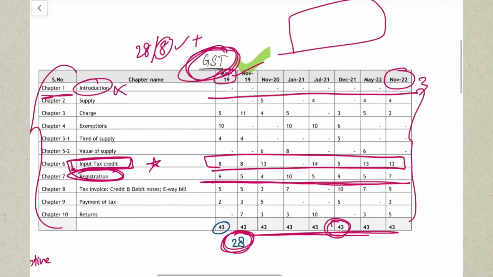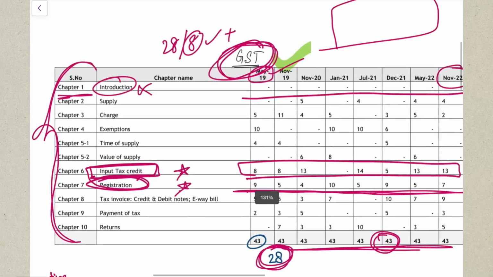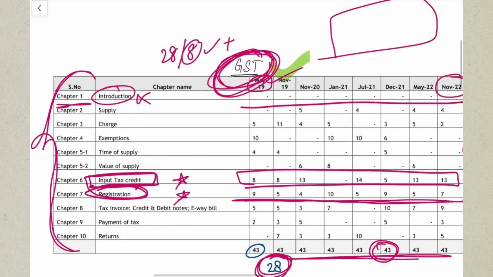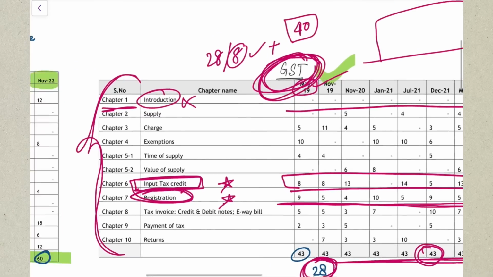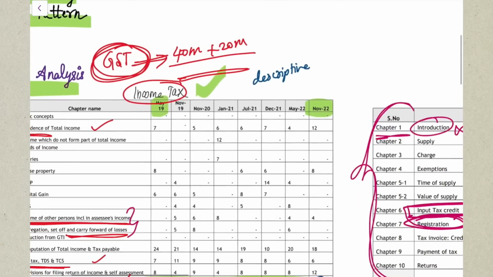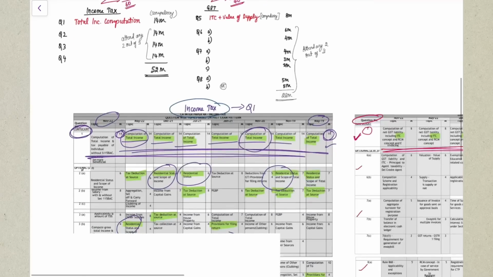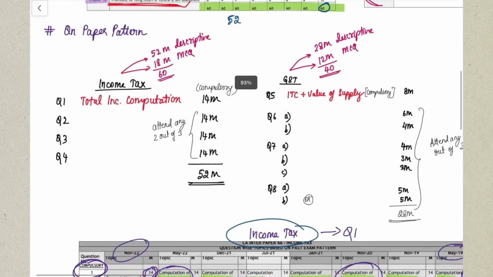So what you can do is try to complete your entire GST. Here I'm not going to give you any important or less important, but input tax credit and registration are asked in every attempt, so do those two chapters very well. The others also do nicely and cover your GST entirely, so your 40 marks you are able to secure. Along with that, do these chapters marked in purple, so you are able to secure another 30 marks, which will easily cross 70 plus in your examination. Now let's move on to discuss your question paper pattern.